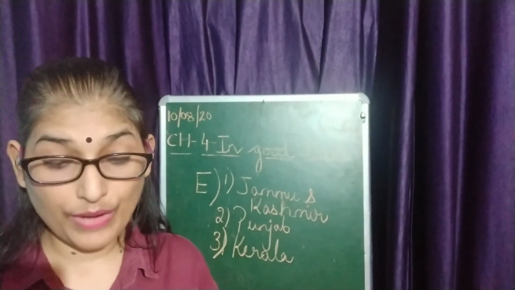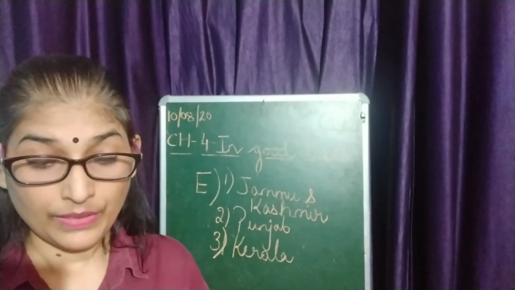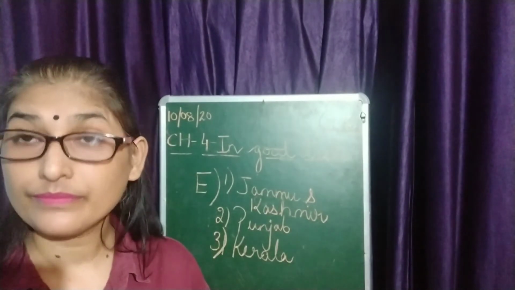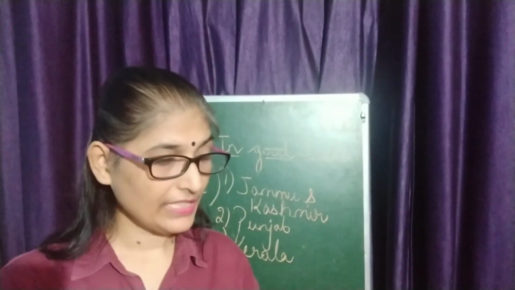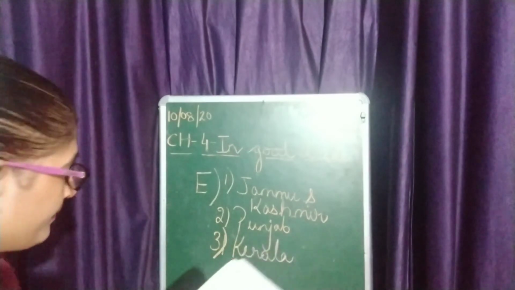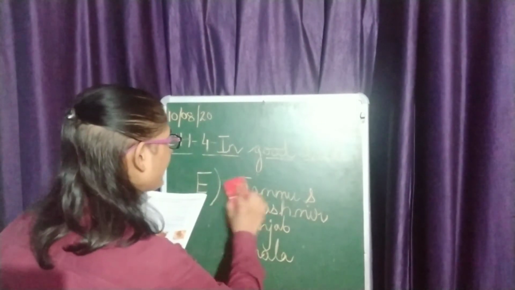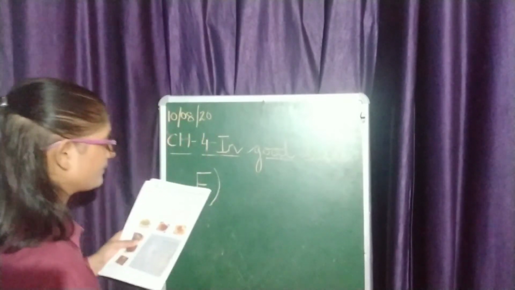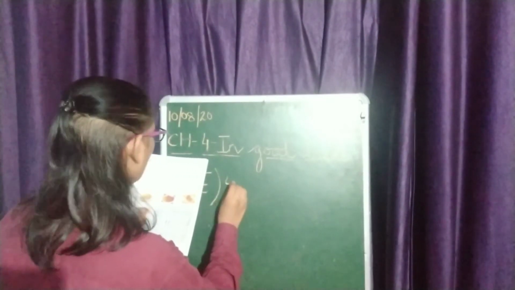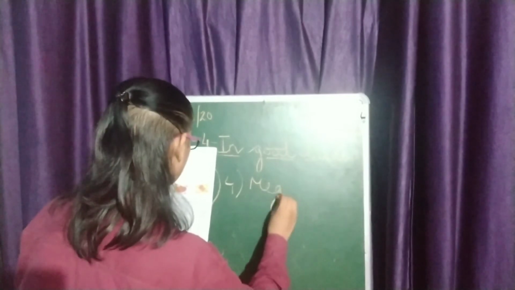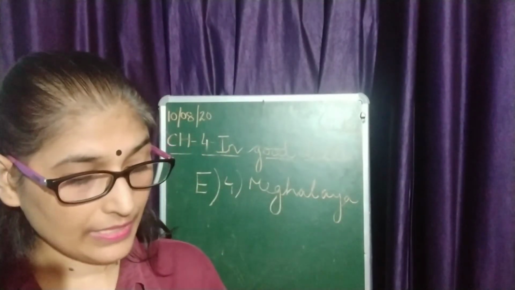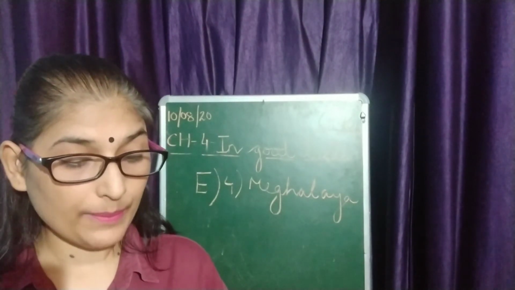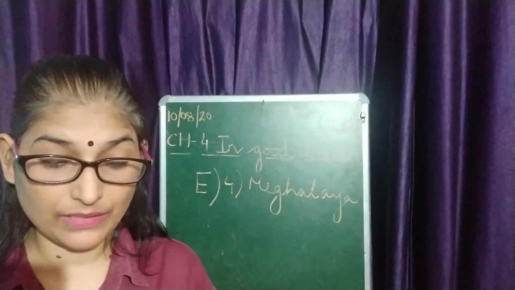Tongue tap is dry fish paste or chutney from which place? This is Meghalaya. So the fourth answer is Meghalaya. Let's write down everyone and mark also. So we are on the fourth one and this is Meghalaya. Right. Now let's see the fifth one.